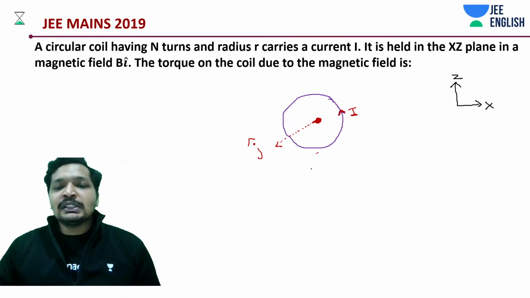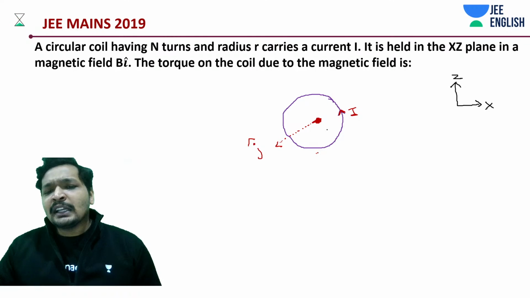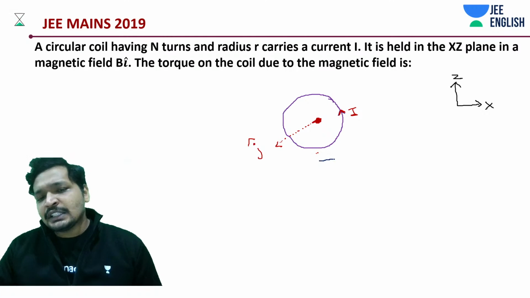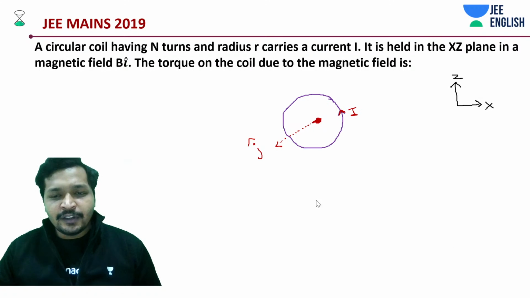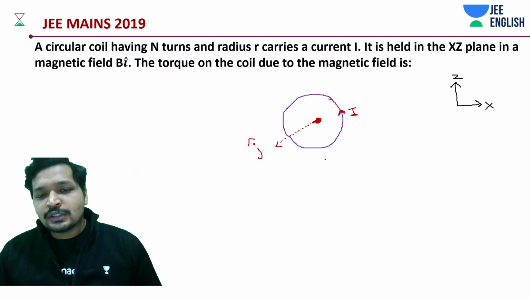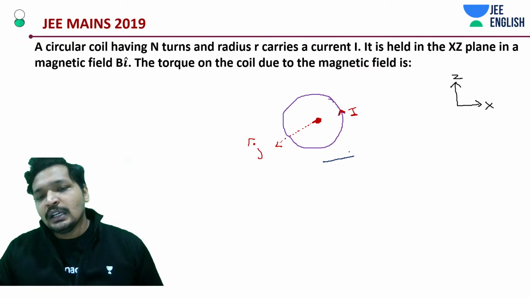And how is the magnetic field applied? The magnetic field is applied in this direction, along the x-axis. Focus on this question because we are going to deal with a very similar question very soon. In that case, of course, it's going to be a little twisted. What is twisted? This thing is going to be twisted.